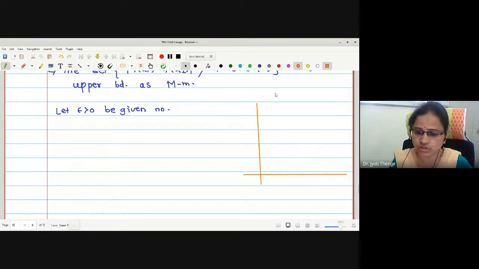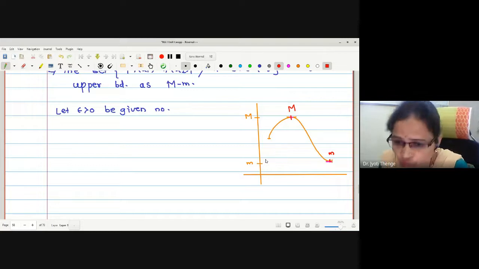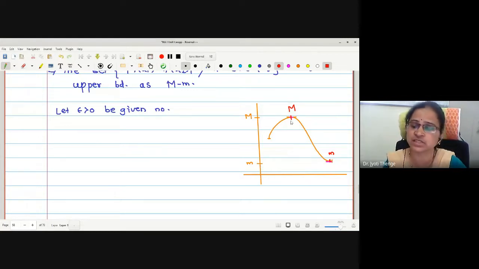Suppose this is the function we have. Here is your capital M and somewhere here is your small m. Let me mark them: here it is capital M, and here it is small m. Now as we know, this function is bounded and the set of oscillations, or set of fluctuations, has an upper bound capital M minus small m. Now can I find a number in the closed interval [a, b]?